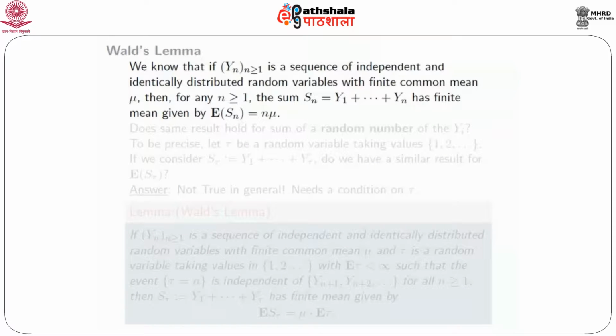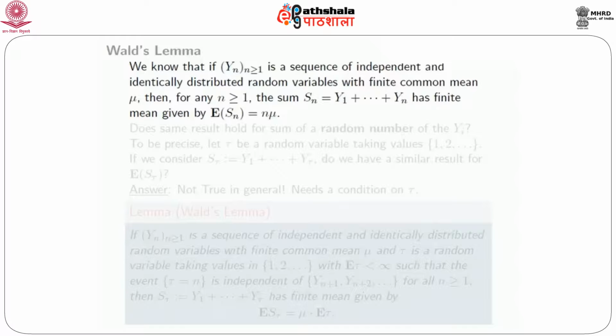So what is Wald's lemma? Well, here's the motivation. If we know that Y_n, n greater than or equal to 1, is a sequence of independent and identically distributed random variables with finite common mean mu, then for any n greater than or equal to 1, if I look at the partial sum S_n, Y_1 plus Y_2 plus up to Y_n, that also has finite mean, given by the expected value of S_n equals n times mu. So if each of them has finite mean mu, then when you add n many of those, that has mean n times mu. That's trivial. It's just the additivity property of expectation.